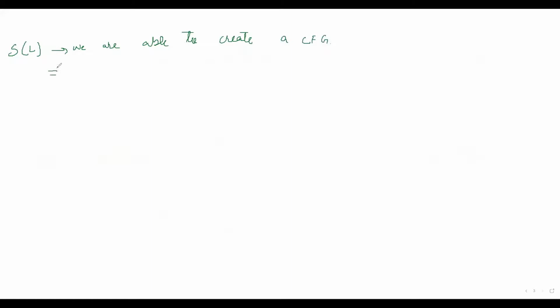So this implies S of L is a context-free language, and this implies that context-free languages are closed under substitution.